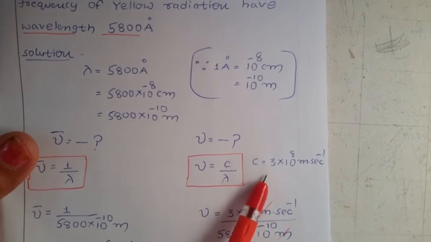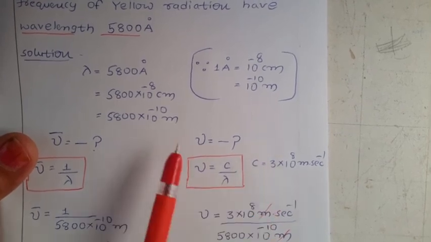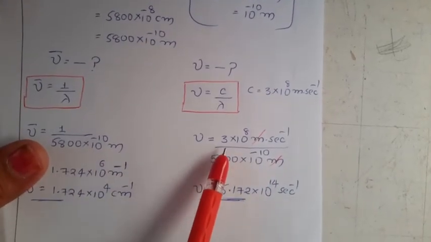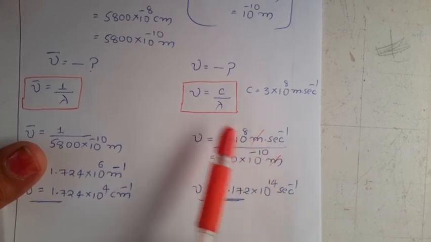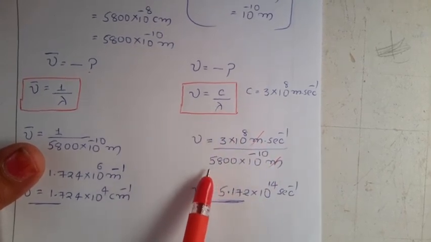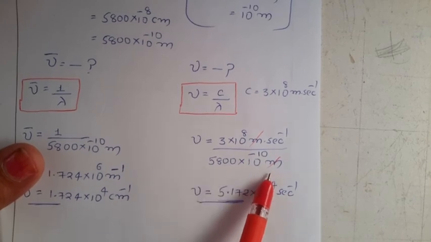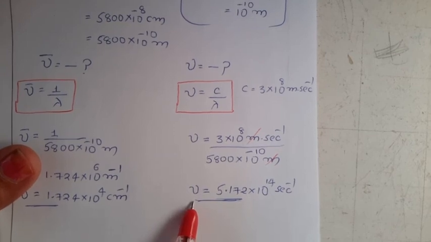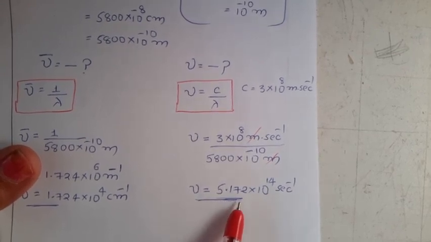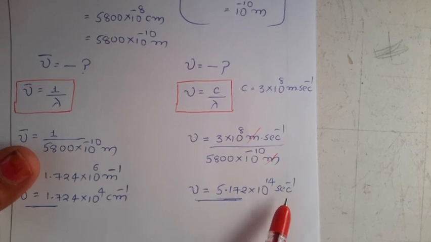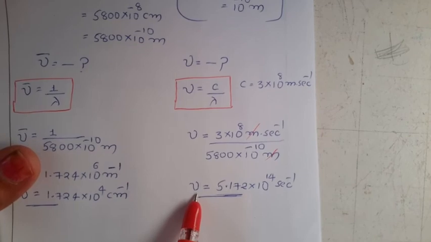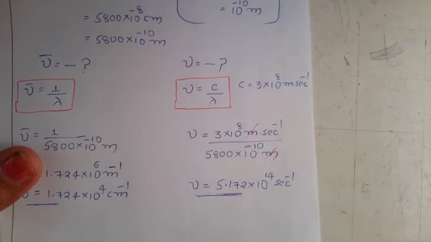The C value we have to remember by default. Since the unit of lambda is meters, C is also taken in meters. Substituting, mu equals 3 × 10^8 meters per second divided by 5800 × 10^-10 meters. The meter gets cancelled, and we are left with mu equals 5.172 × 10^14 second inverse. Units are important: the units of mu are second inverse or hertz.